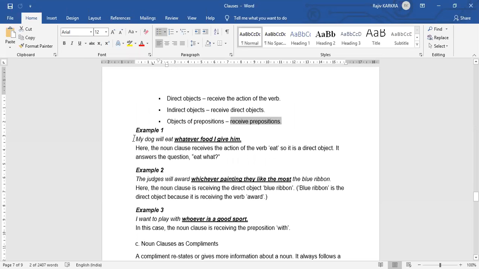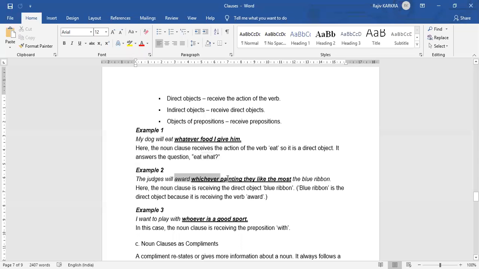So example 1, my dog will eat whatever food I give him. Here the noun clause receives the action of the verb eat. So it is a direct object. ये आंसर करता है क्वेश्चन को कि क्या खाना है, eat what.